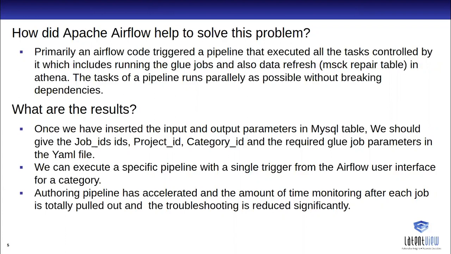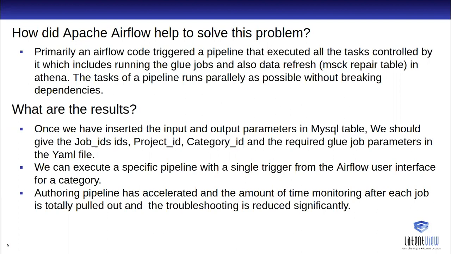For each category we have a separate job ID, category ID, and project ID. Once we change or insert these values in our config YAML file, we just have to run that YAML file to get the parameters across the DAG, and once we trigger the DAG, that's it. It handles all the execution of the glue jobs, as well as querying Athena. This majorly helped us,